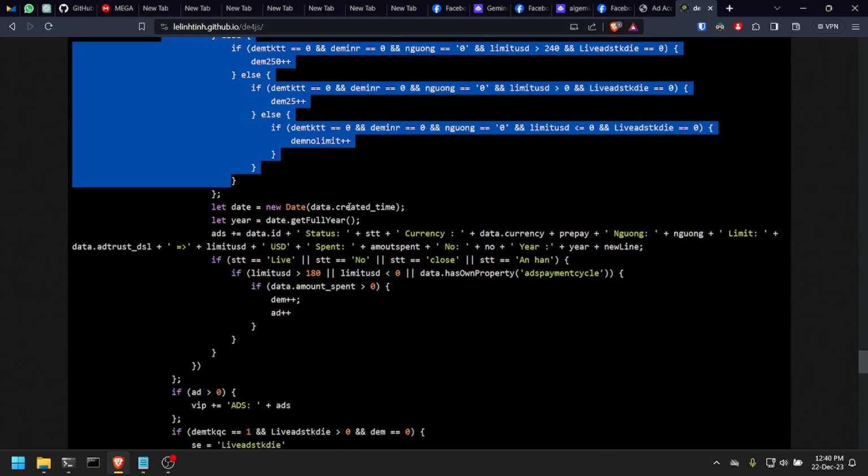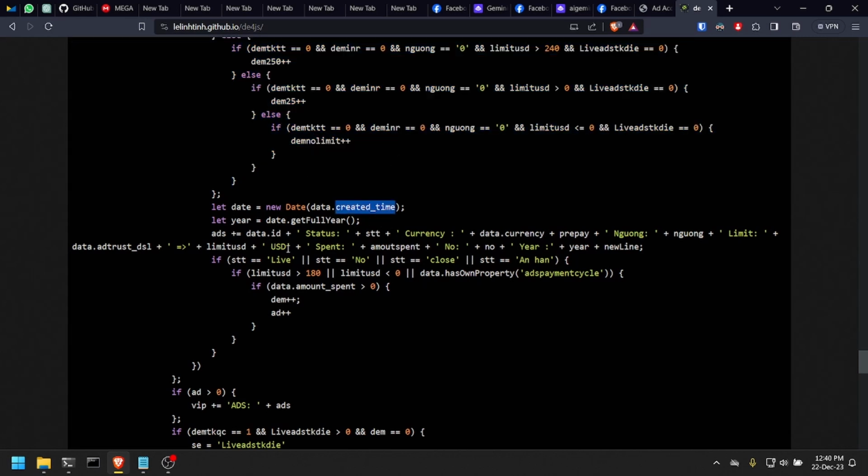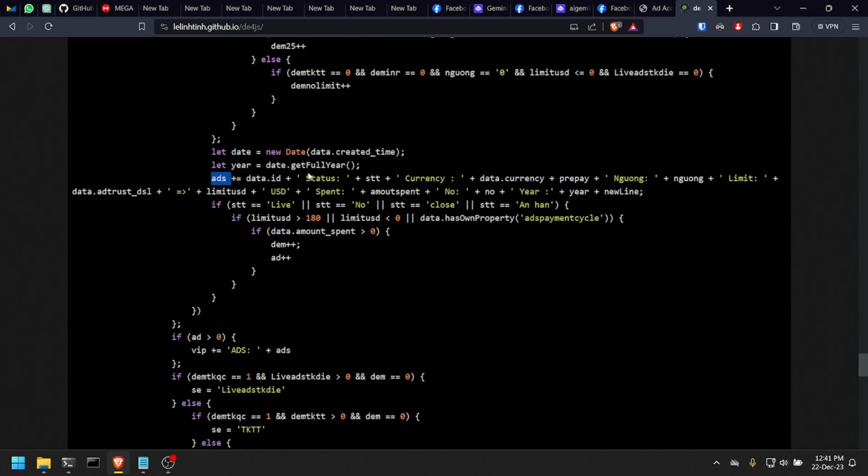After that, you get the creation time of your account as well. Joins everything together in this adds string here, which will contain your ID, the status of your account, the currency that you use, if your account is prepaid. This here is the limit, I guess. Actually, I'm not sure. I think this is limit in Vietnamese, but we have limit here, which holds this ad trust. So I'm not sure what it means. We have the limit converted in dollar, the amount spent, and other information here.